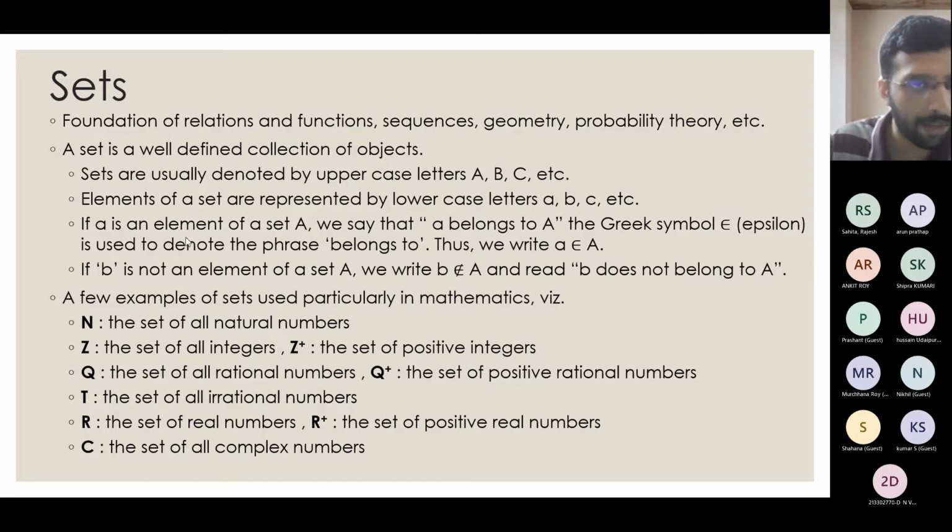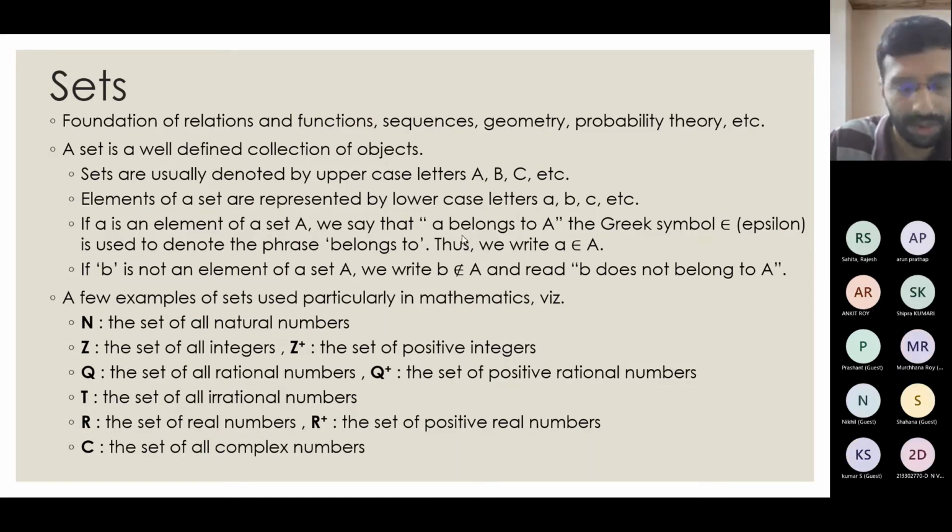If a is an element of a set A, we say that a belongs to A. Like a lion belongs to the set of animals, right? The operator used to denote such a belongs-to relation is called epsilon, the Greek small letter epsilon. So it is used to denote that the element small a belongs to the set capital A. Similarly, for not belonging to a particular set, we denote it as epsilon with a cross sign.